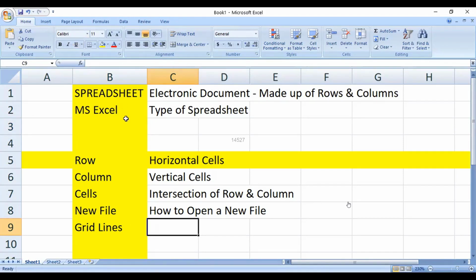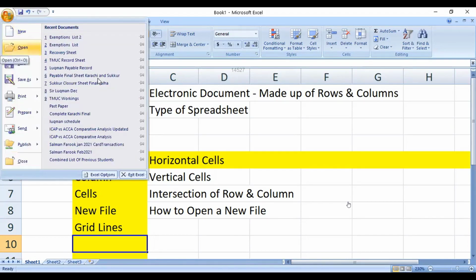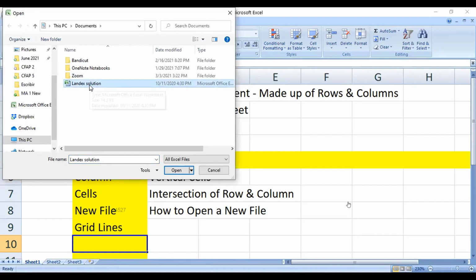Now what next is there? Let's move a bit forward. So what you know is how to open up a new file. You would do it this way. The second thing that we can understand is that at times there is an already existing file that you wish to open up. So for example, I'll click on Open, and if I've got multiple files available, let's say I've got this Excel file available.